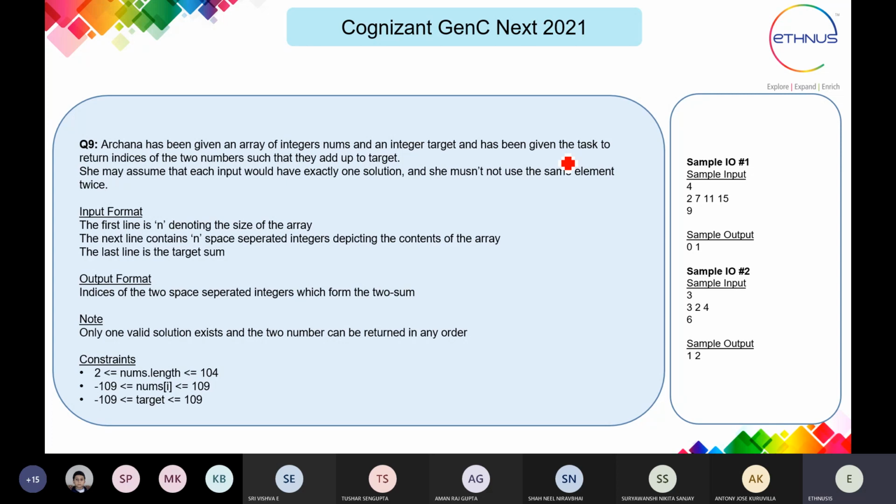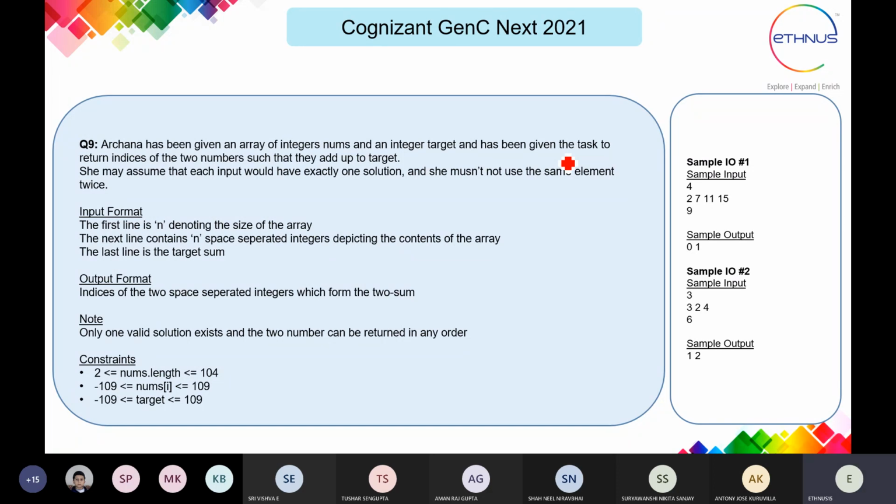Means what we have to do is, here is the given integer array numbers and one is given as a target, and we have to return the two indices from the array where the sum of those two numbers is equal to the target, whatever the target value is given from the input.